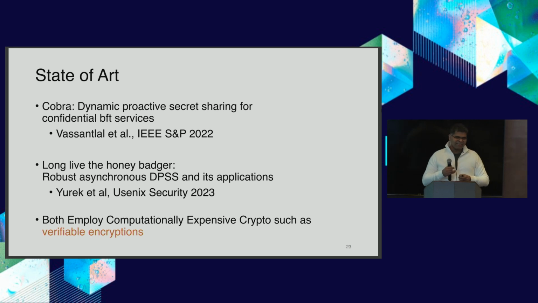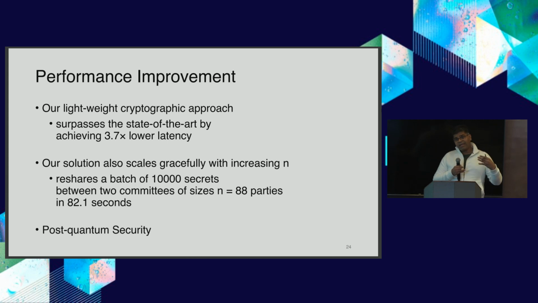So we asked, I want to replace them and just use hash functions as my only operation, plus secure channels. Can I do better? What we observe is that we add more to the communication complexity, but when we implement this protocol, we are able to overcome the state of the art with much lower latency in the same setting, and we perform much better.